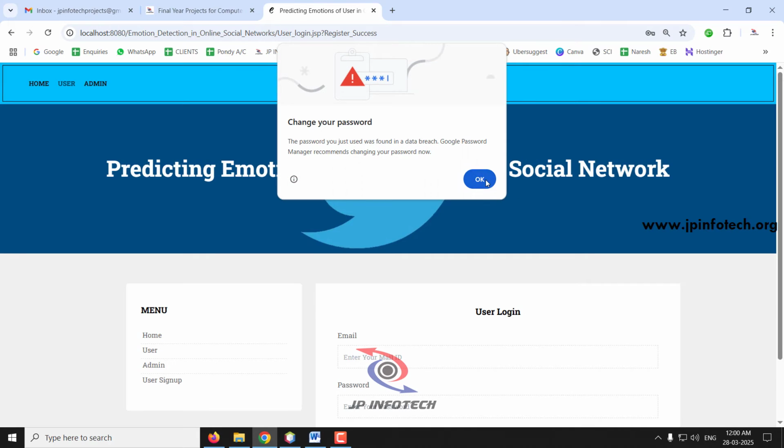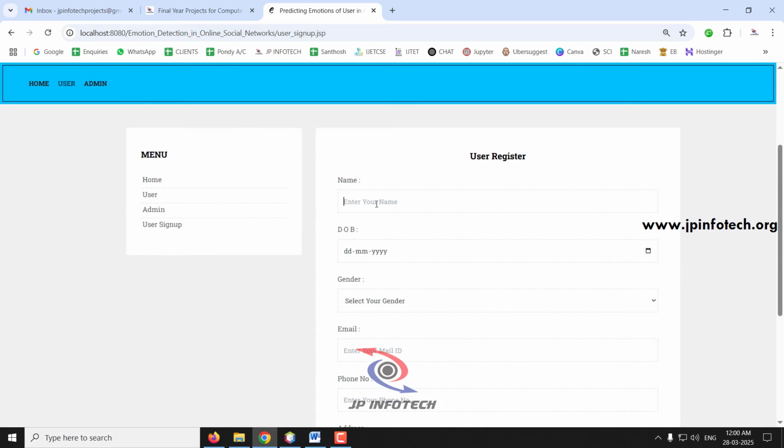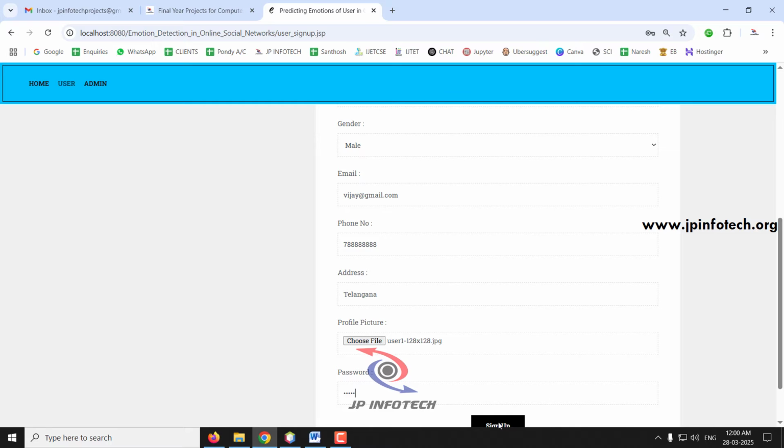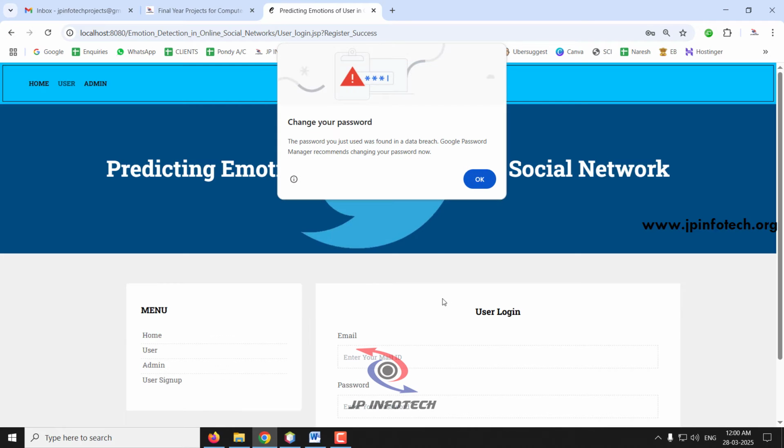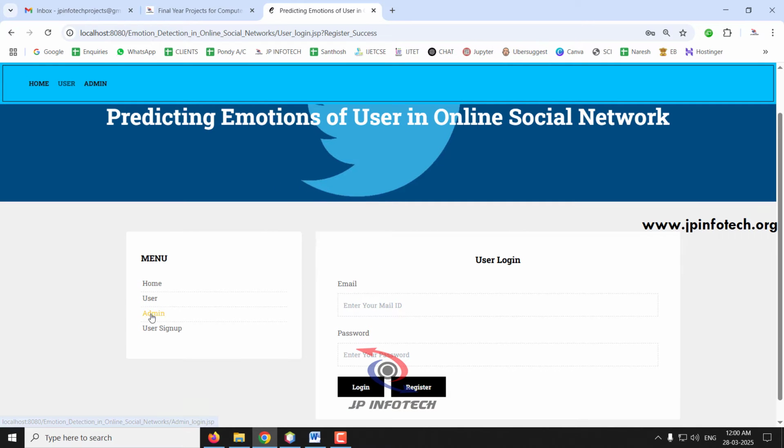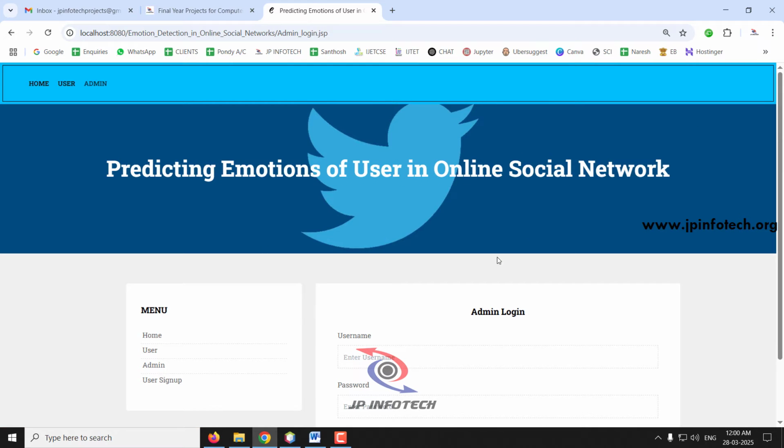I'll go to the register part and I'll finally create a user with the name Vijay. So let me create this user Vijay and click sign up. So now I have created 5 different users. Let me go to the admin part now. So just click the admin menu.